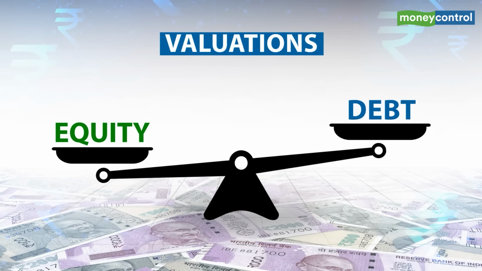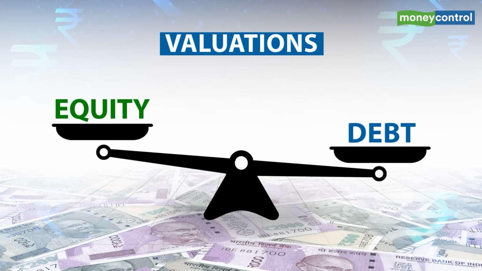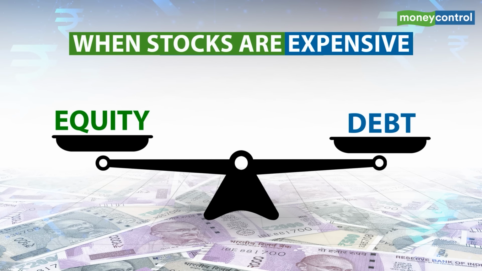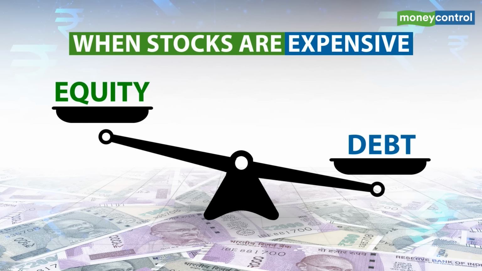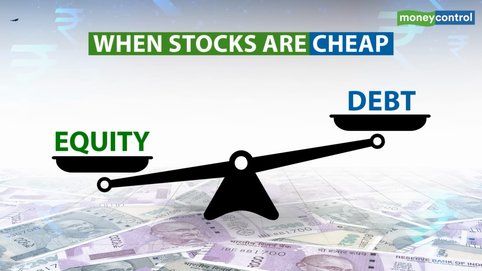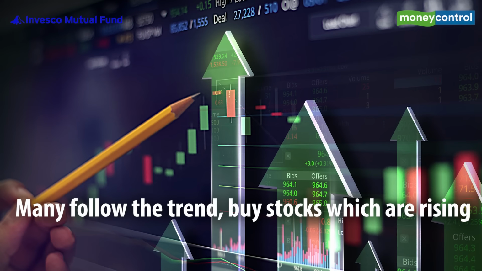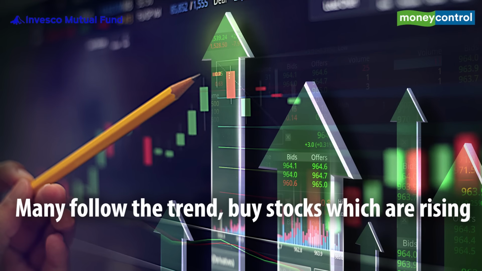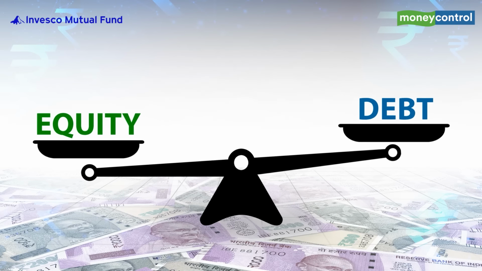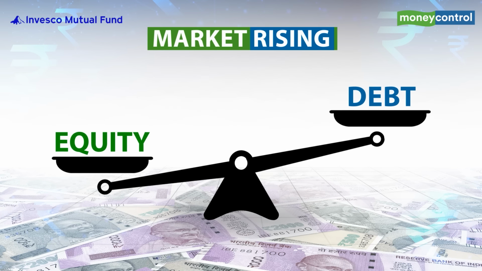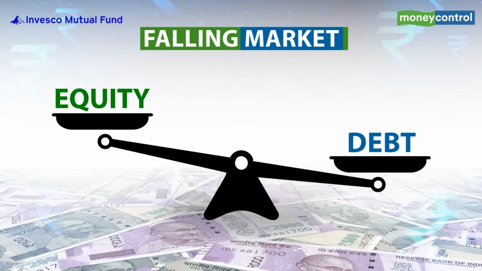For example, for some, the trigger to decide allocation shifts between equity and debt could be valuations. When stocks are expensive, they shift to debt, and when stocks are cheap, they add to equity. The basic premise being buy low, sell high. Then there are others who follow the trend or the momentum, buying stocks which are rising, as denoted by the price to earnings multiple. This basically means they have a higher equity allocation when the market is rising and they trim it in a falling market.